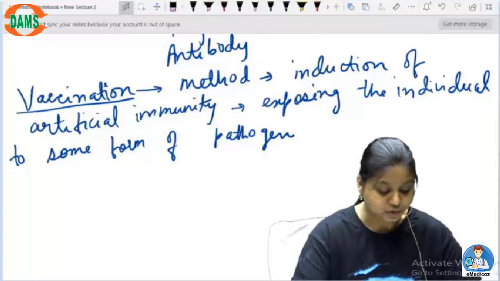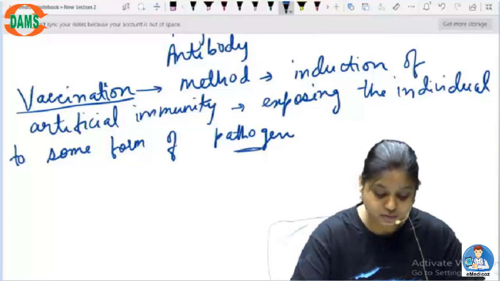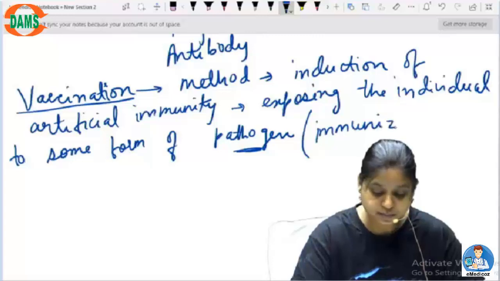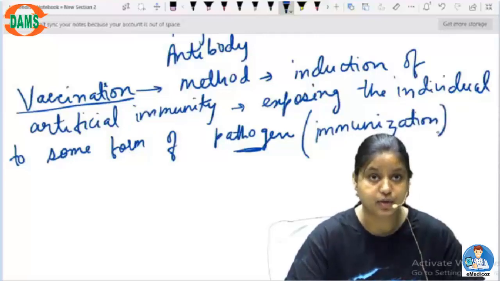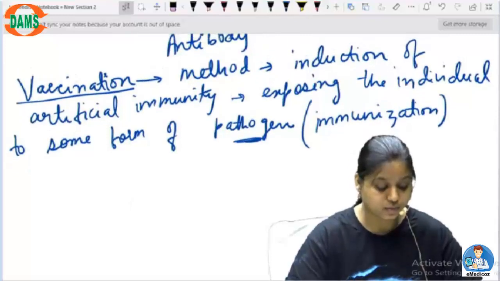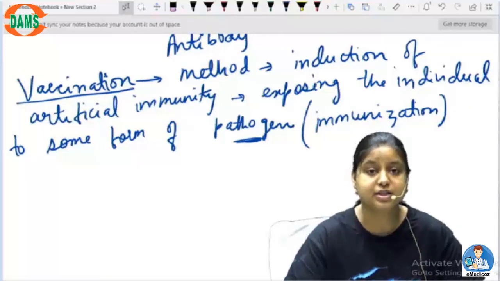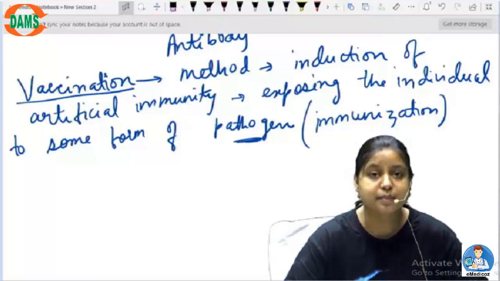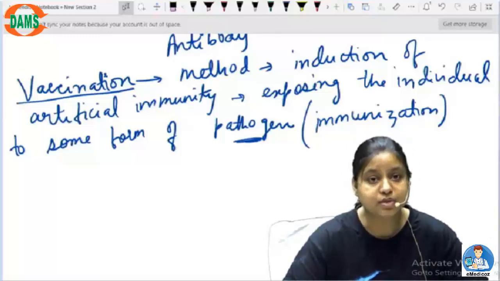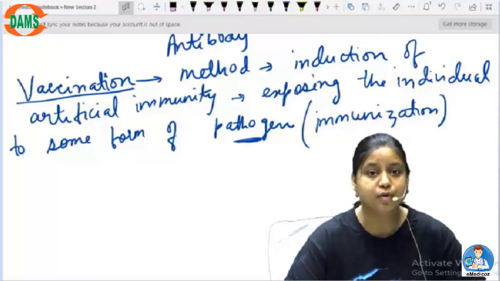You can also call this immunization. Now I think you would understand vaccination properly, that it is a method of induction of artificial immunity by exposing the individual to some form of pathogen.